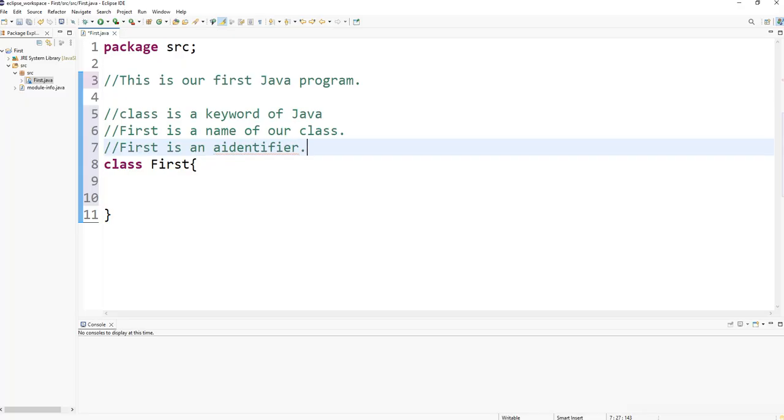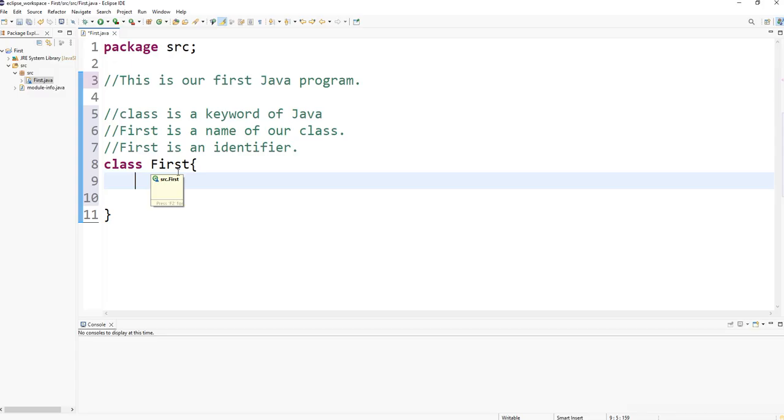If we want to create a class, we must choose the name of the class, in our case first, preceded by the keyword class, and we must type an opening curly brace and a closing curly brace. Well, we created a class, and inside this class we must type all our code.